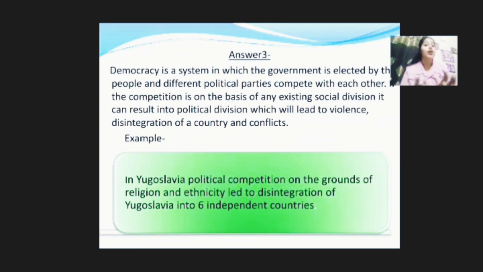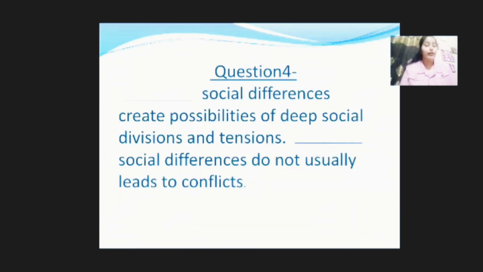That is a huge difference, that is a huge division that we can see. Moving on to the fourth question, the first fill in the blank says, social differences create possibilities of deep social division and tensions. So when one social difference overlaps the other, it leads to social divisions. So in the first fill up, there will be overlapping, and in the second fill up, dash social differences do not usually lead to conflicts.